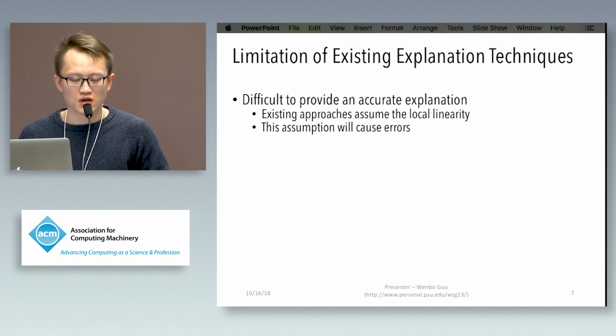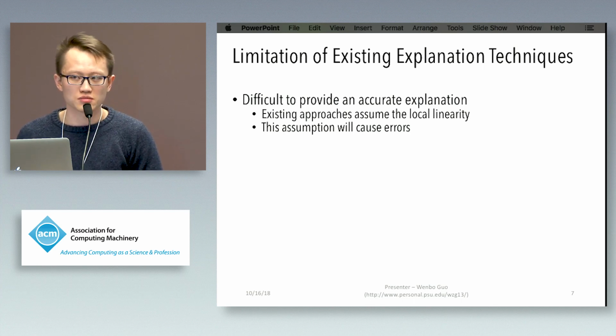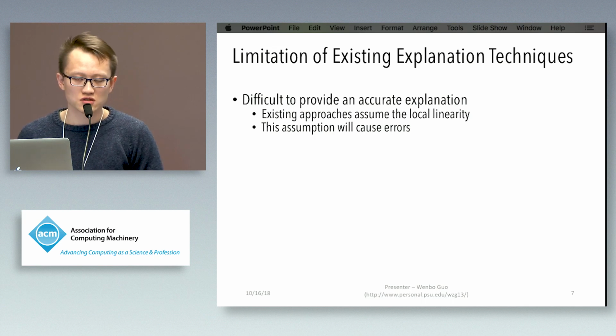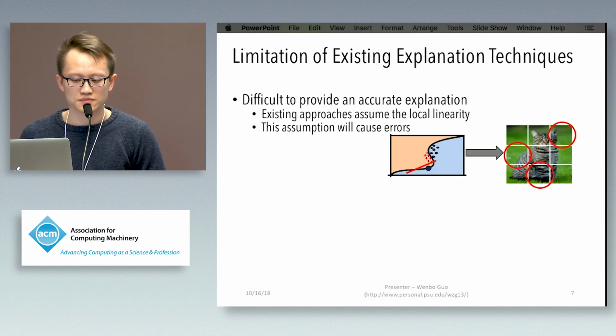First, the limitation is that the existing approach cannot provide an accurate explanation. Recall that in the last slides, we use a linear function to approximate the local decision boundary. But for a neural network, what we get is usually a very complex or nonlinear decision boundary. So if we force linear approximation in this case, we will cause errors. So here is an example. We linearly approximate this very nonlinear decision boundary. What we get is an inaccurate approximation. This will result in an inaccurate explanation.